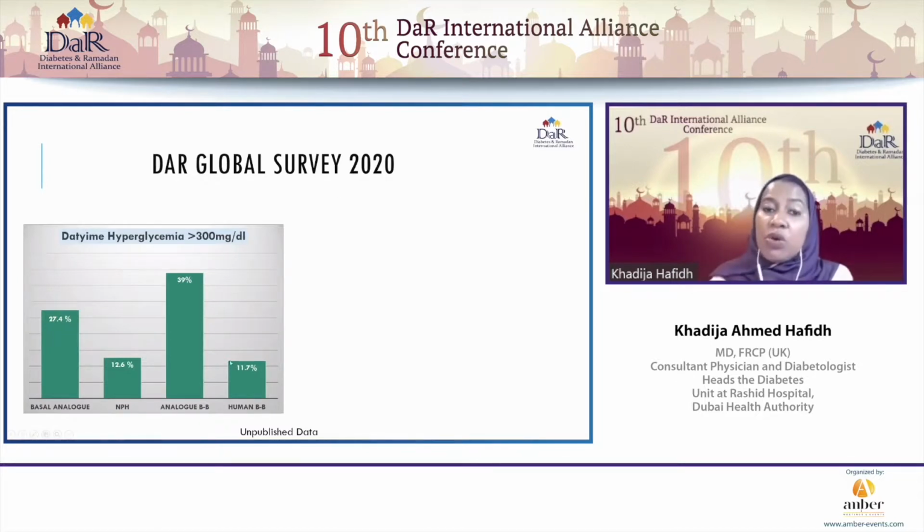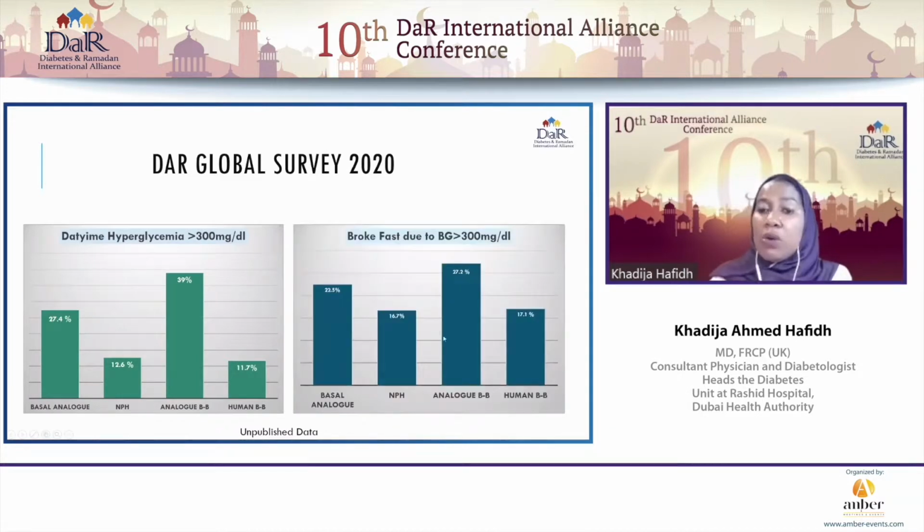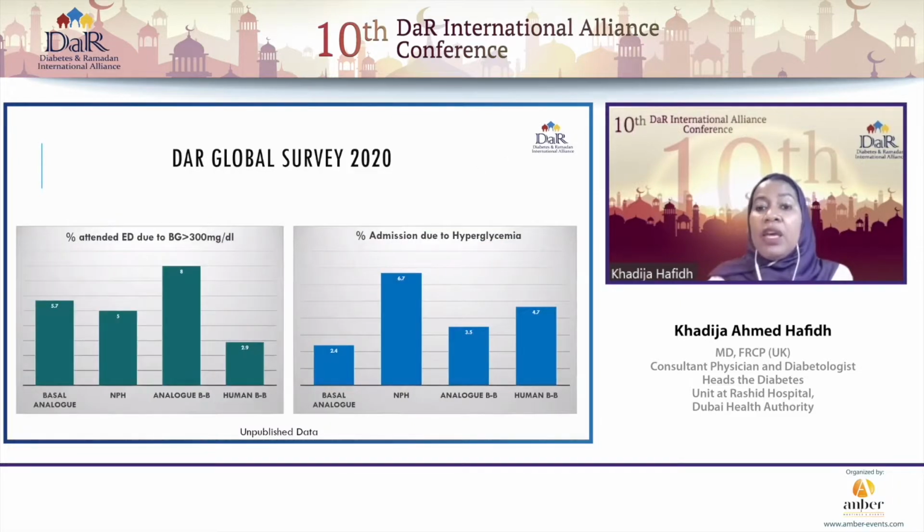For some reason, we also find that more patients that were on the basal bolus analog regimens tended to have more hyperglycemia, and they were the ones also then that broke their fast more commonly as compared to the other patient groups.